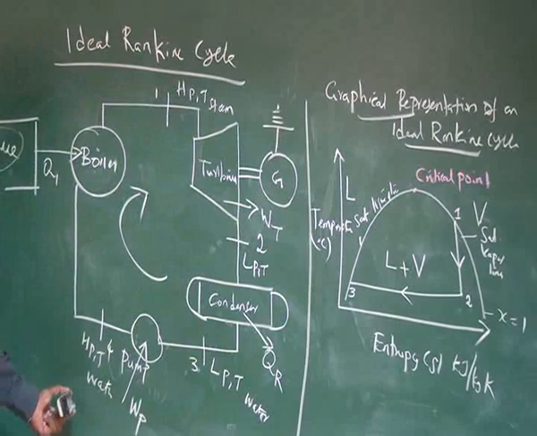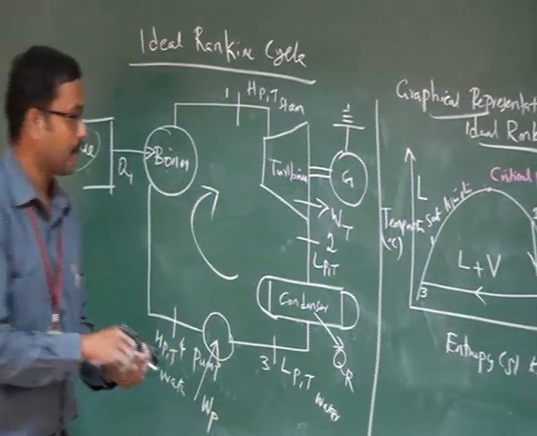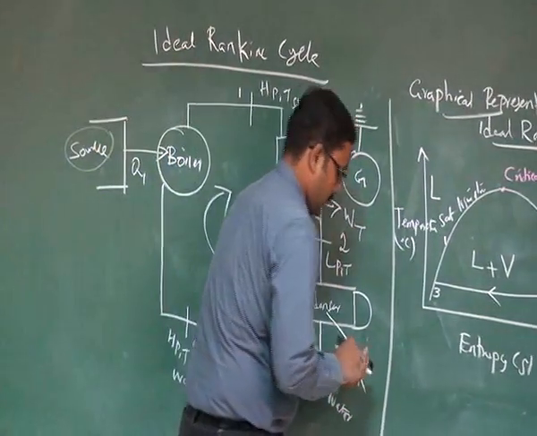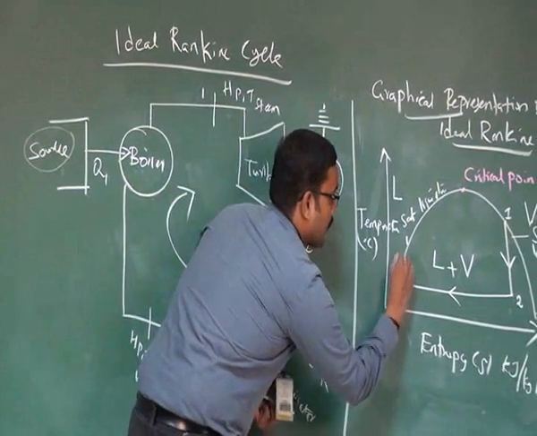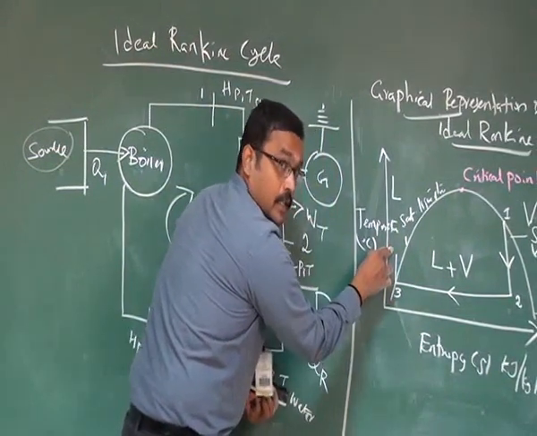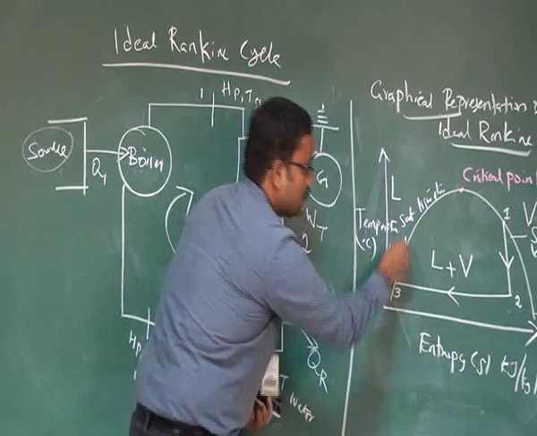Then 3 to 4 is isentropic compression. So that can be represented as a vertical line because it is a constant entropy. This is 4.